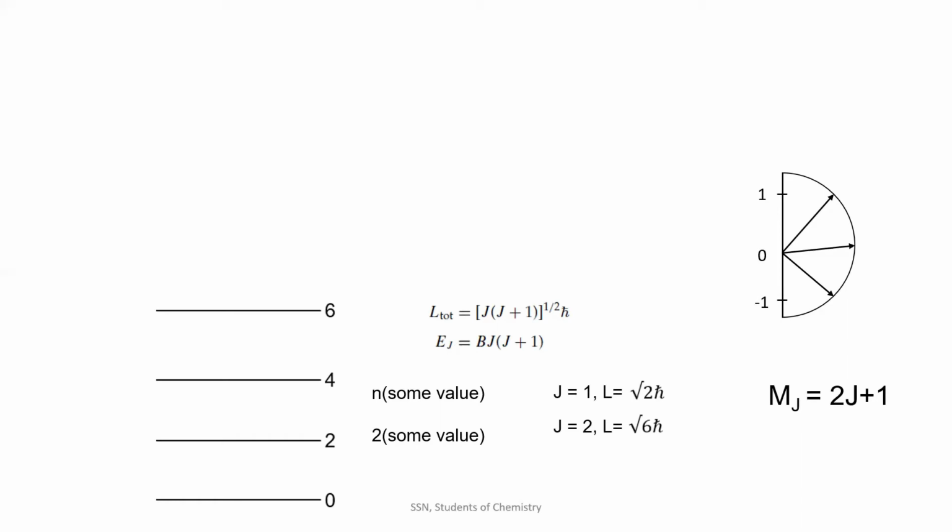Okay. So likewise, if my total angular momentum is given by this formula, my spin angular momentum would be given by the spin quantum number and h bar, which is nothing but I is equal to square root of s into s plus 1 into h bar. This is called the spin angular momentum. The azimuthal quantum number corresponding to this spin angular momentum will be denoted as ms, which is 2s plus 1. Okay. So enough with the angular momentum.